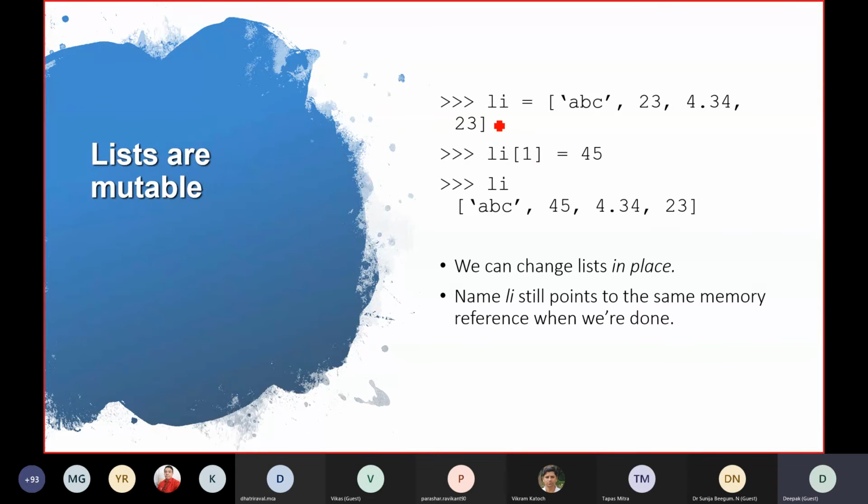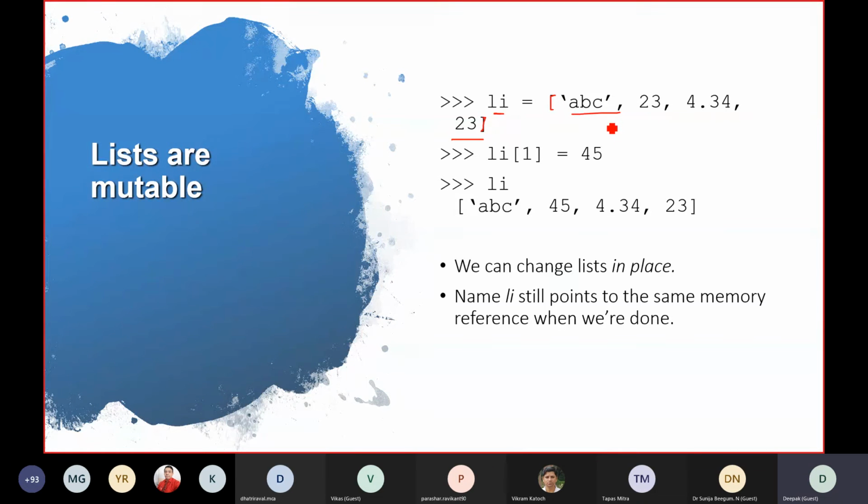So here I've created a list li of ABC, 23, 4.3, 4 and 23. Just try to type these things with me so that you can see what's going on. This is a list li, obviously a list because it's in square brackets.